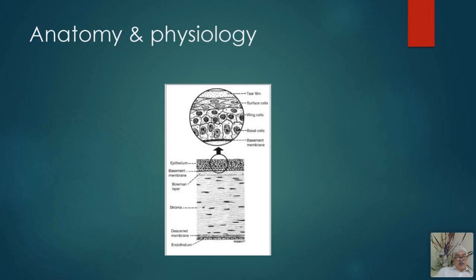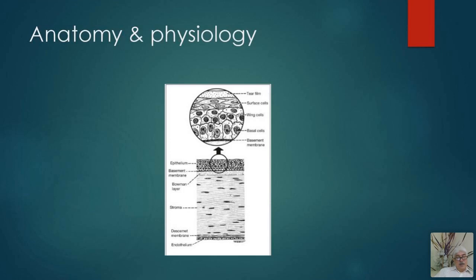which actually helps in maintaining the integrity of the anterior surface of the cornea by converting this hydrophobic surface into a hydrophilic surface that allows the adherence of the tear film on the anterior surface of the cornea. These are different types of cells: basal, columnar cells. These are wing cells or umbrella cells, two layers, and then there are squamous cells. These are called surface cells. They also have microplicae and microvilli. They increase the surface area, and that allows the adherence of this tear film on the anterior surface of the cornea.